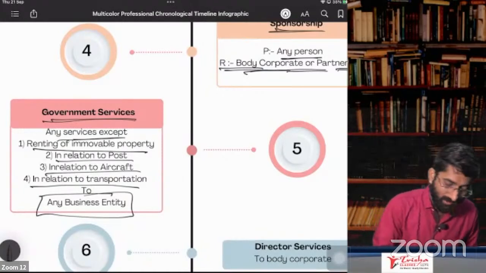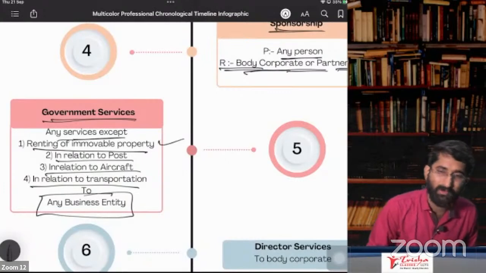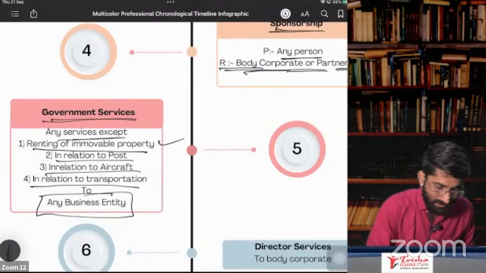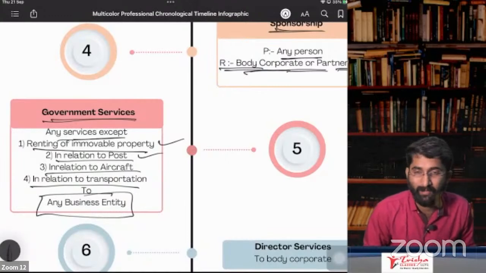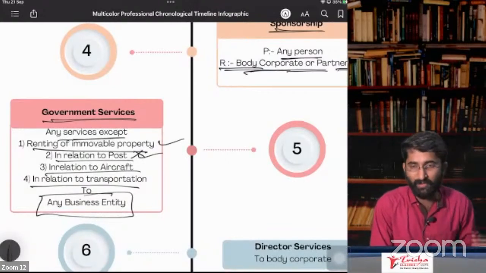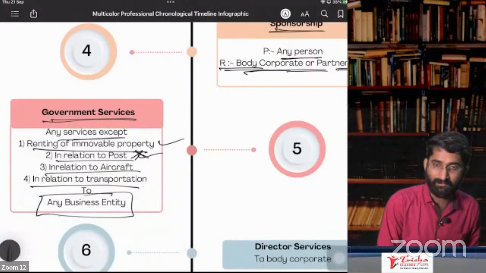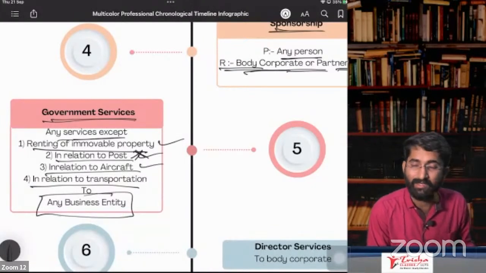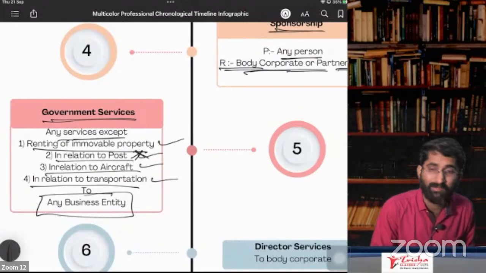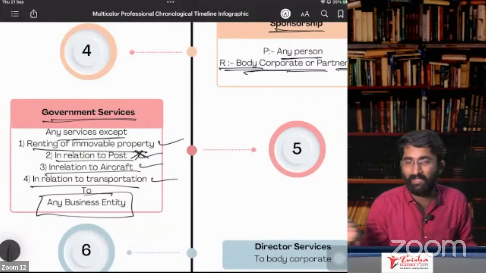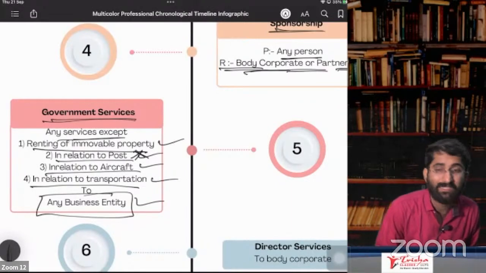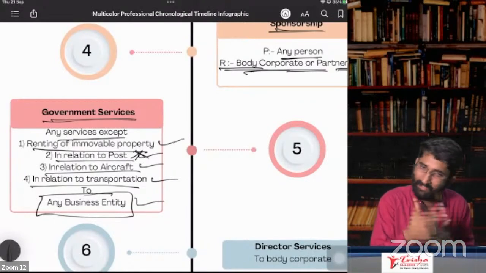Sir, that means renting of immovable property is under FCM, sir? Yes, it is FCM. And in relation to the post, sir, it is FCM? No, that is exempt. That is in the exemption chapter, we will discuss. It is exempt here. Aircraft, sir, under FCM, sir? Yes, it is under FCM. And in relation to the transportation, sir, in some cases it is exempt, in some cases it is FCM, not RCM. There won't be any RCM here. Any business entity has to pay under RCM.